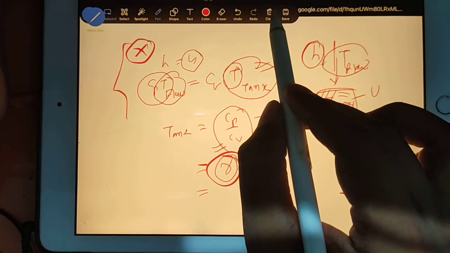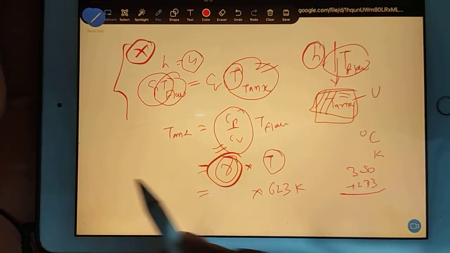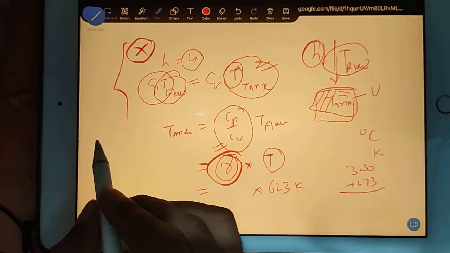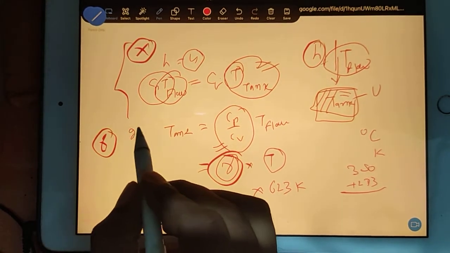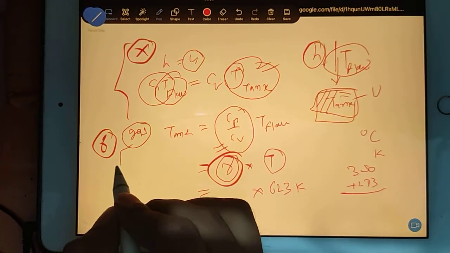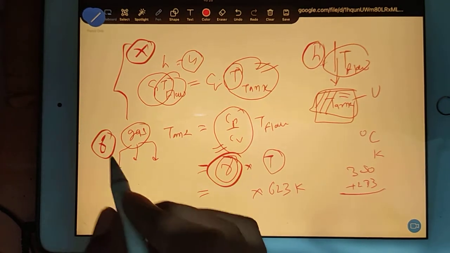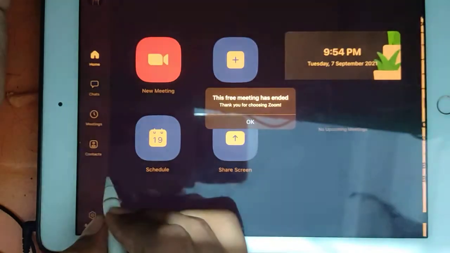I will make you recall the tricks. So see guys, we are going to deal with gamma according to this concept. Check your gas. Your gas is monatomic or diatomic or triatomic. If the gas is monatomic, then your gamma.